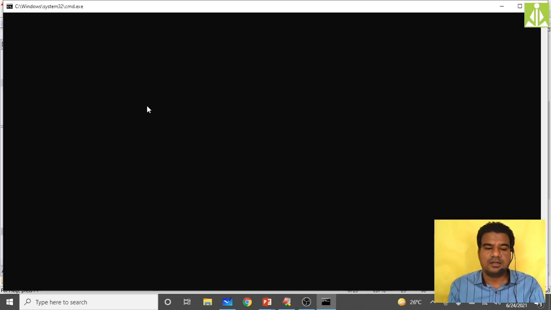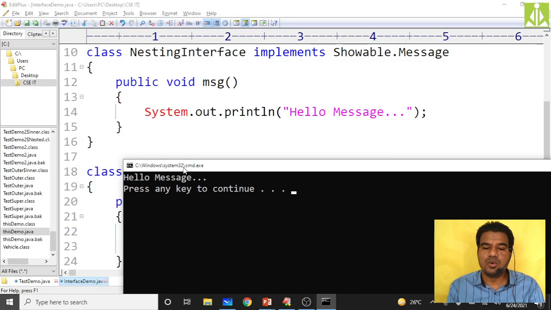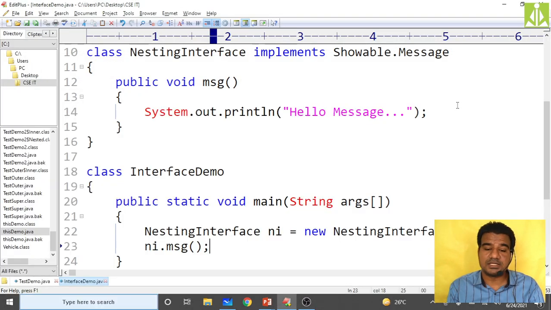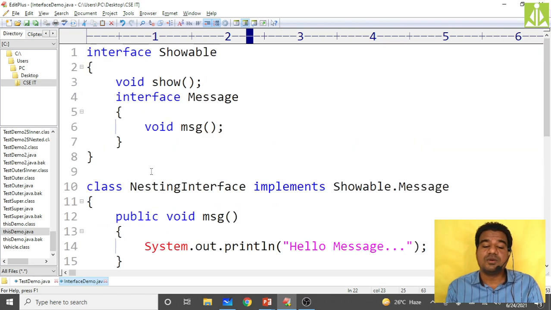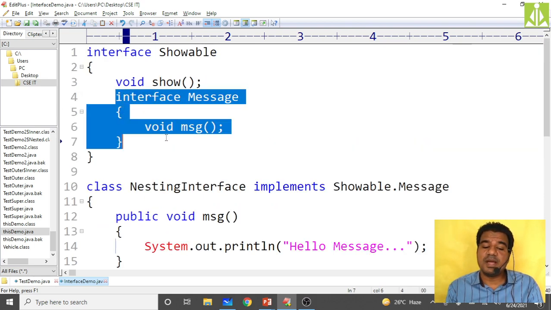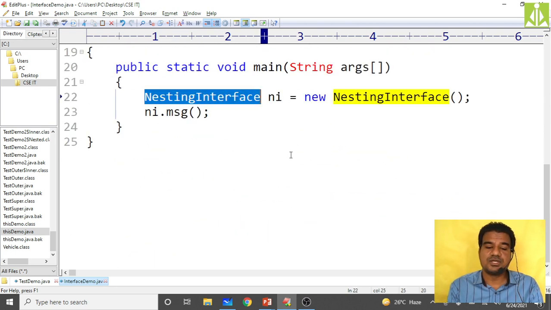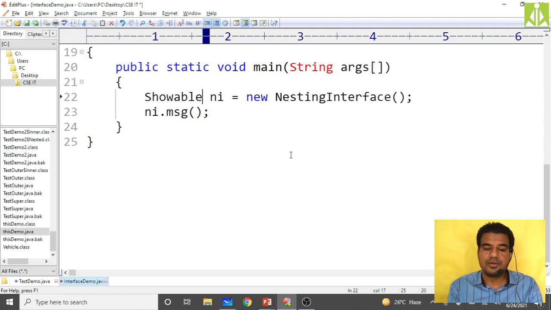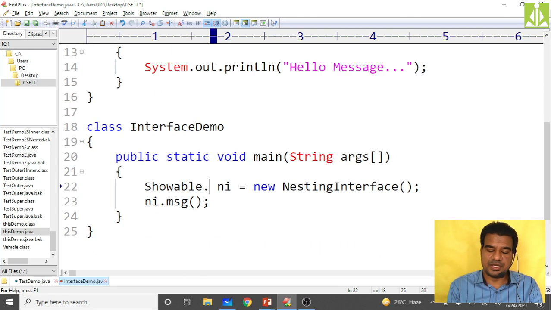go compile, just see, no issues, and you can run and you can get the message from nested interface, that is hello message we are getting, abstract method of the nested interface. So now see here, I'm using both the reference as well as the instantiation of my class only. If I want to use the reference of my inner nested interface, how can I? I need to depend on the outer interface as well, that is Showable dot, what is the inner interface, that is Message, Showable dot Message.